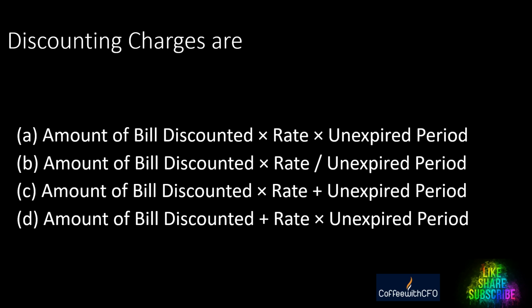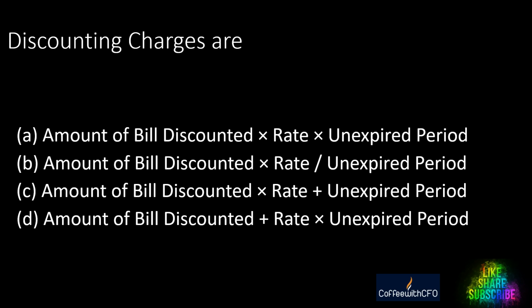Next question. Discounting charges are? Option A, amount of bill discounted into rate into unexpired period. Option B, amount of bill discounted into rate divided by unexpired period. Option C, amount of bill discounted into rate plus unexpired period. Option D, amount of bill discounted plus rate into unexpired period.